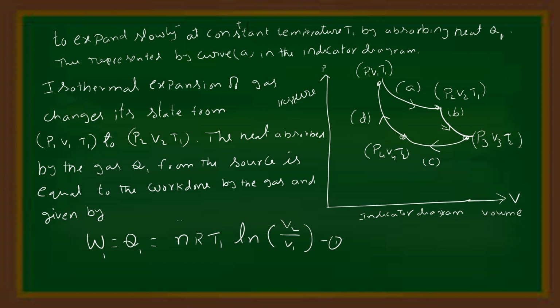The heat absorbed by the gas Q1 from the source is equal to the work done by the gas, and is given by W1 = Q1 = nRT1 ln(V2/V1). This is equation number 1.